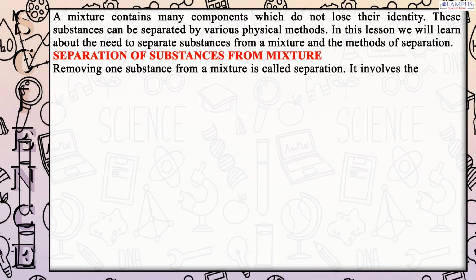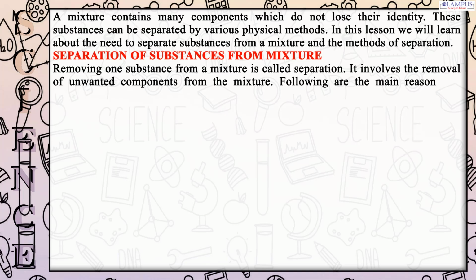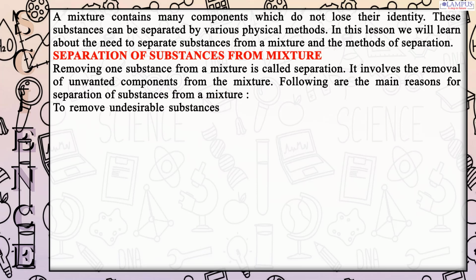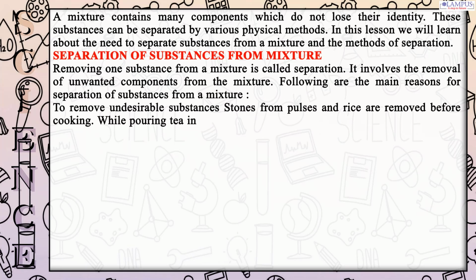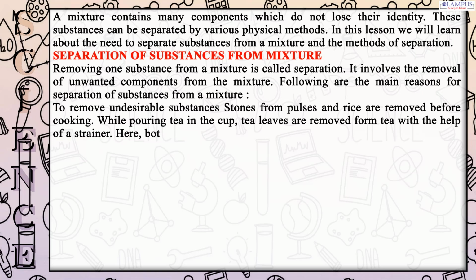It involves the removal of unwanted components from the mixture. Following are the main reasons for separation of substances from a mixture. To remove undesirable substances, stones from pulses and rice are removed before cooking. While pouring tea in the cup, tea leaves are removed with the help of a strainer. Here, both stones and tea leaves are undesirable substances.